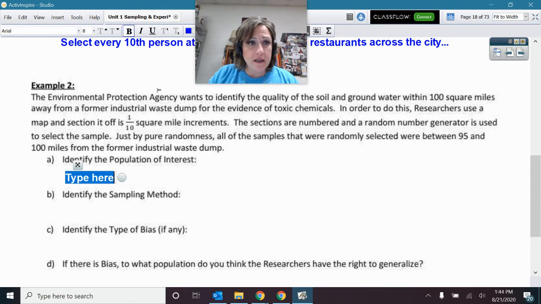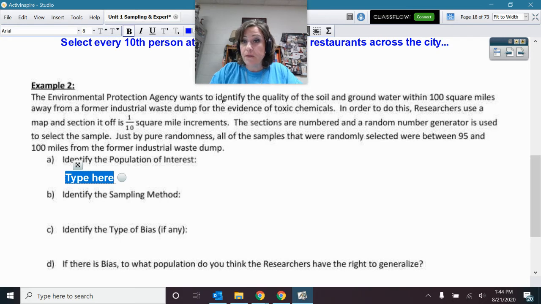Right here, I see it. The EPA wants to identify the quality of soil and groundwater within 100 square miles of the former industrial site. So they're wanting to make a statement about all of the area within 100 miles. Okay. So in fact, I'm going to just type exactly what it says.